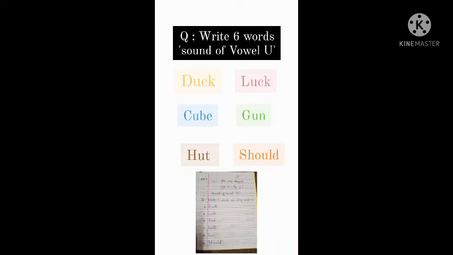So our first word is DUCK, duck. Our next word is CUBE, then HUT, hut, LUCK, luck, GUN, gun, SHOULD, should, not should. Now let's move on to the next question.